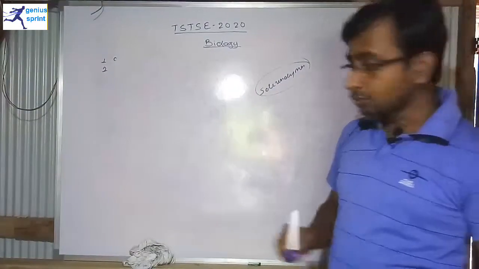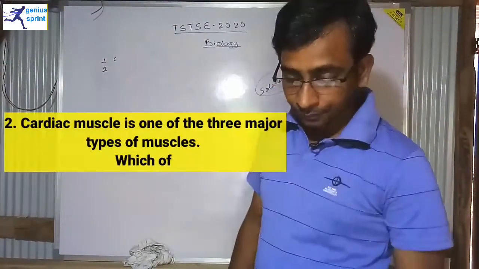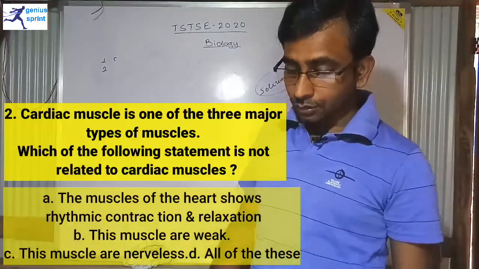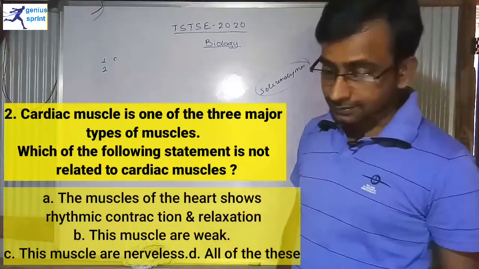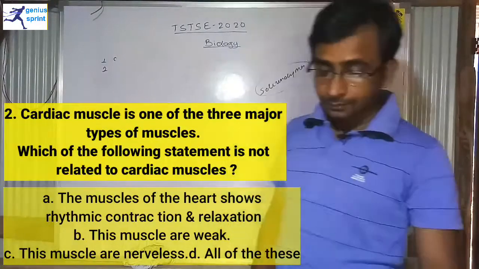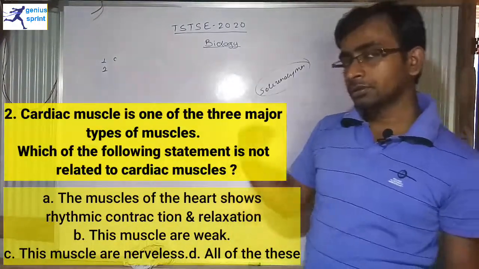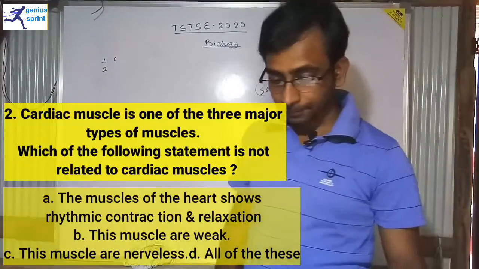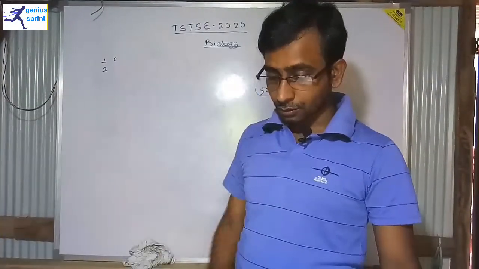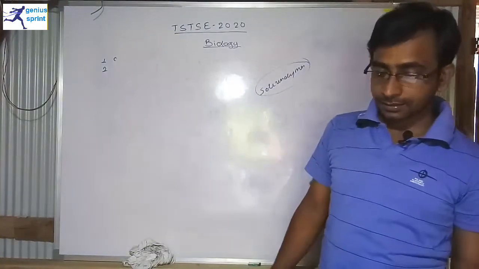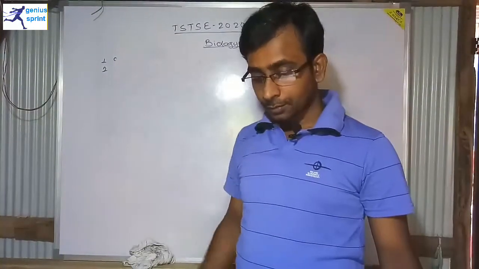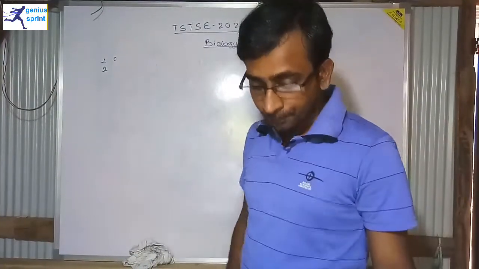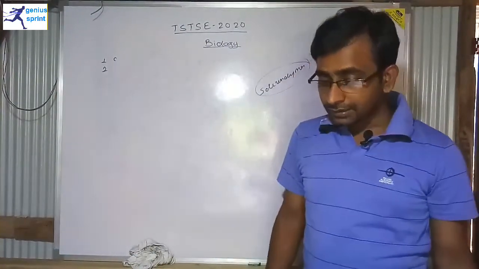Now for question number 2. Question number 2 says that cardiac muscle is one of the 3 major types of muscles. Which one of the following statements is related to cardiac muscles? Option A says that it is the muscles of the heart showing rhythmic contractions and relaxations. Option B says these muscles are weak.